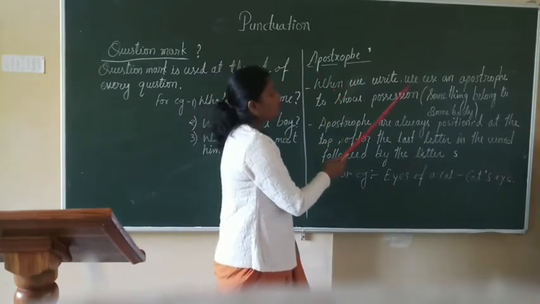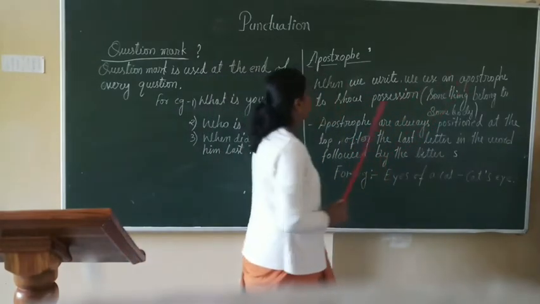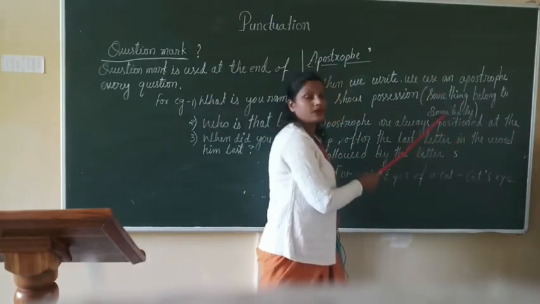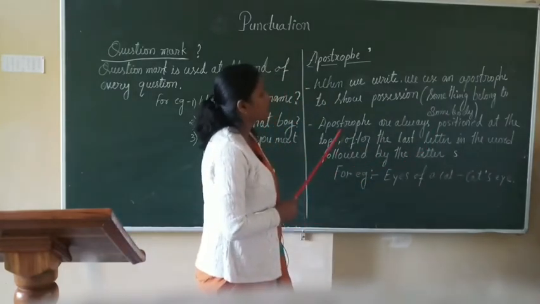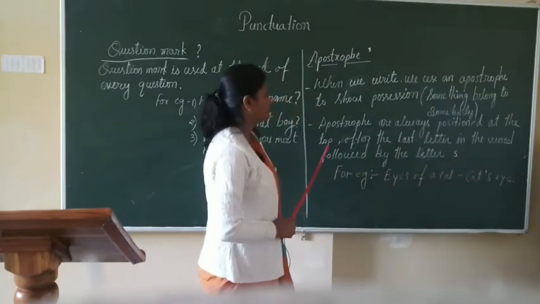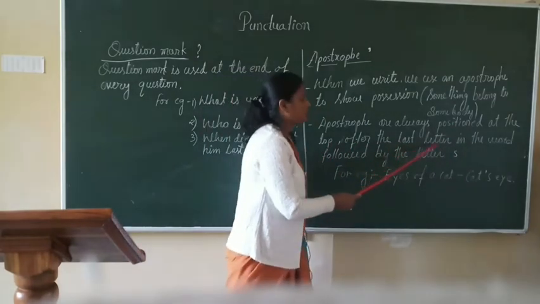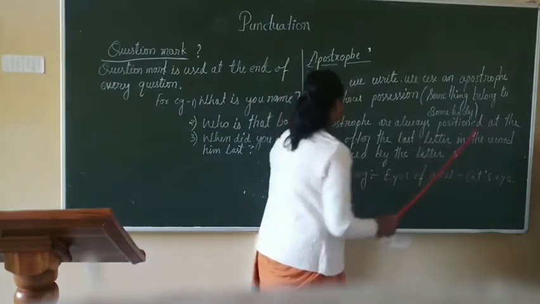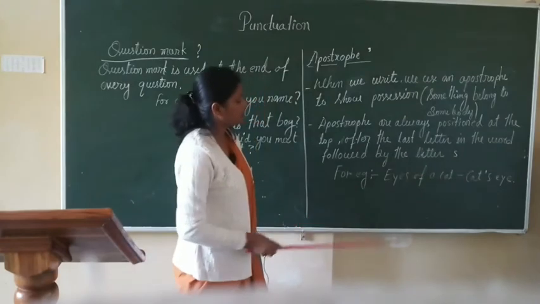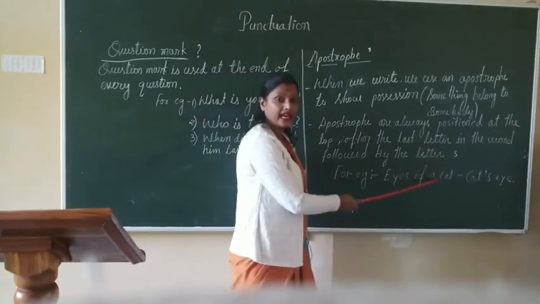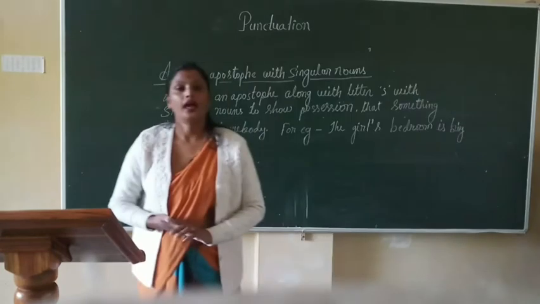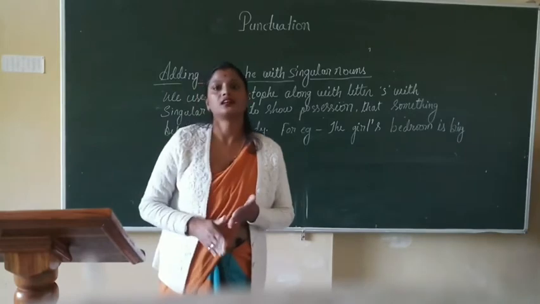Next is apostrophe. This is the symbol of apostrophe. When we write, we use an apostrophe to show possession, that something belongs to somebody. An apostrophe is always positioned at the top after the last letter in the word, followed by the letter S. For example, eyes of a cat: cat's eyes.